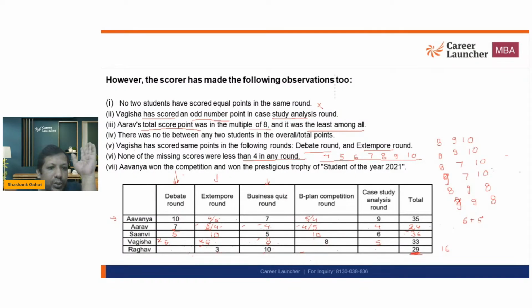You cannot get 2 5s. This cannot be 5. This cannot be 5. You cannot get 2 5s. 7 plus 5 plus 4. That is another possibility.